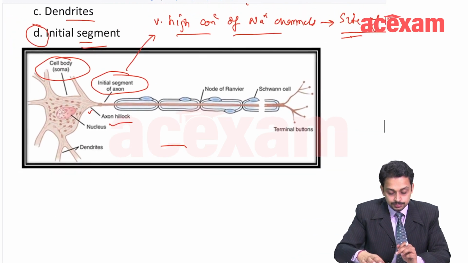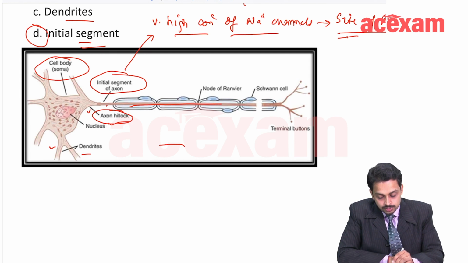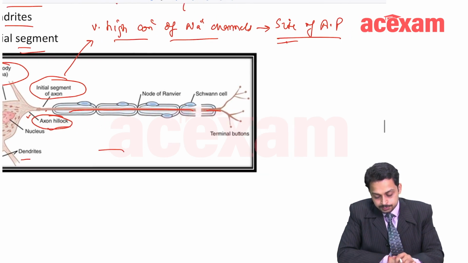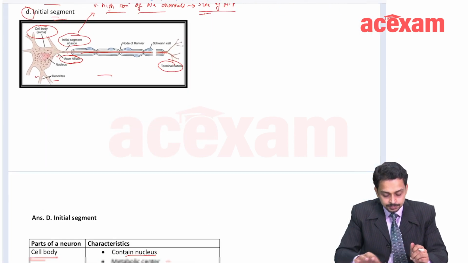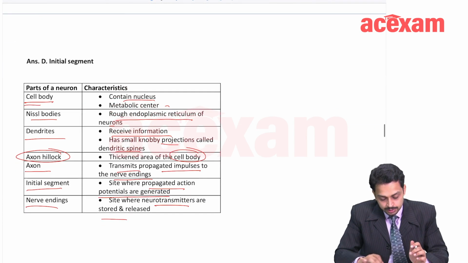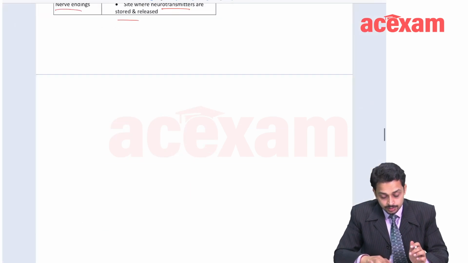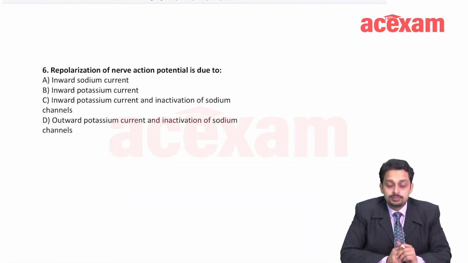Here you can see this is the cell soma, these are all dendrites, okay. This is the axon hillock as I already discussed, this is the initial segment, right, and there is this axon which goes all the way, and ultimately the terminal buttons, which basically carry the neurotransmitter, are there.